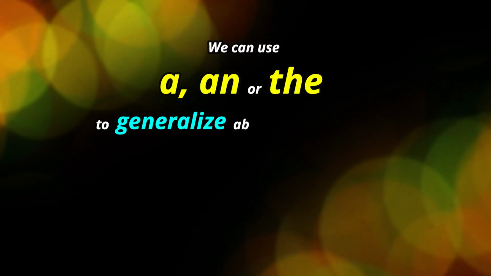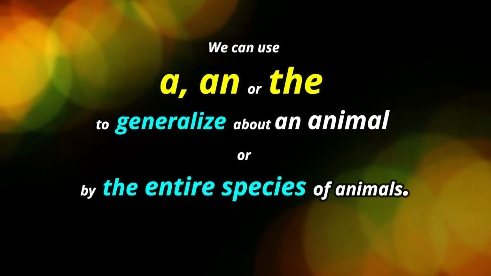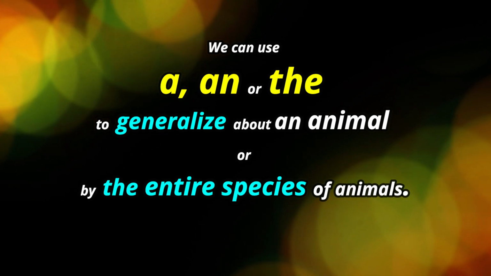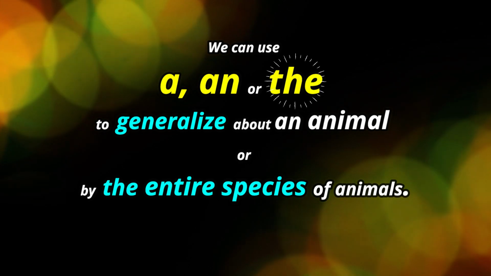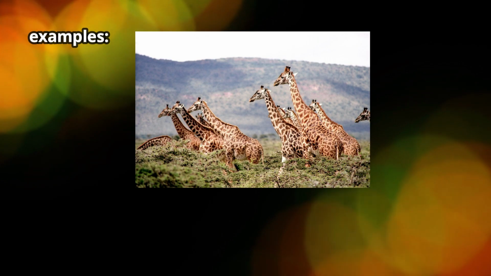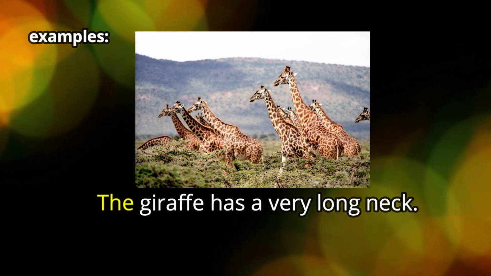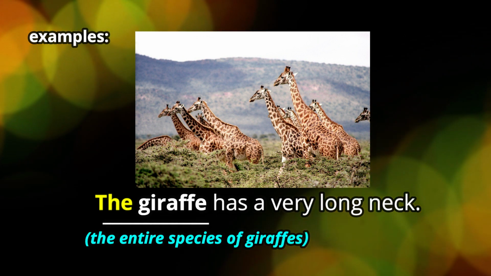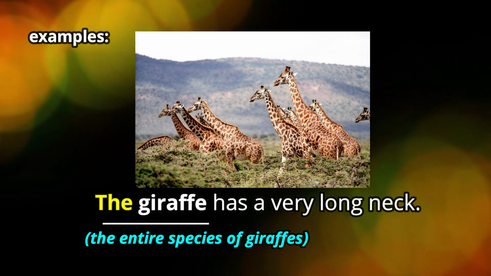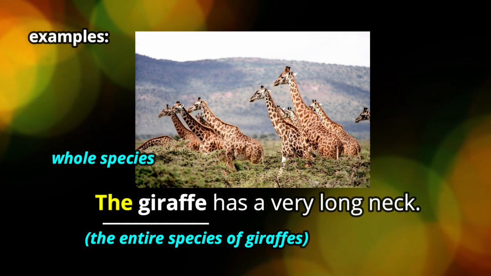All right, next, we can use a, an, or the to generalize about an animal or about the entire species of animals. Now this is interesting because you can use the or a or an. Okay, so the first example, the giraffe has a very long neck. When we say the giraffe, we mean the entire species of giraffes. Okay, it's the whole species when we say the giraffe.